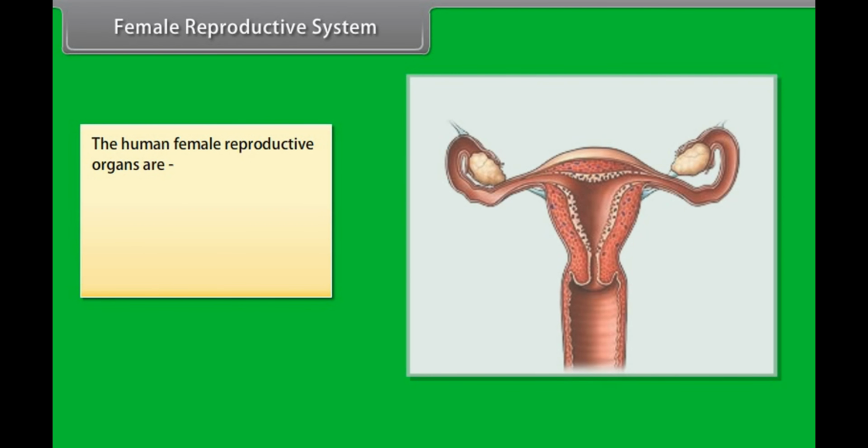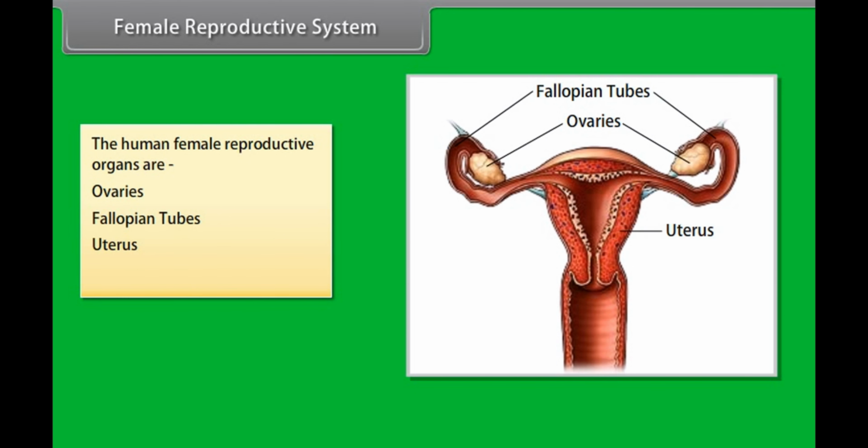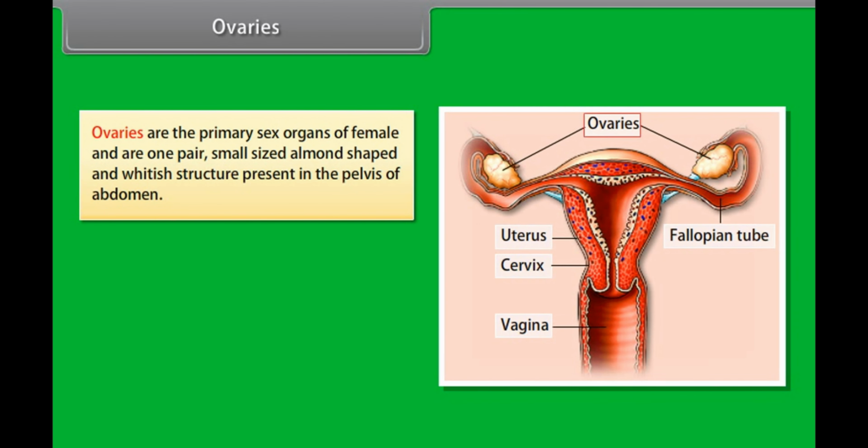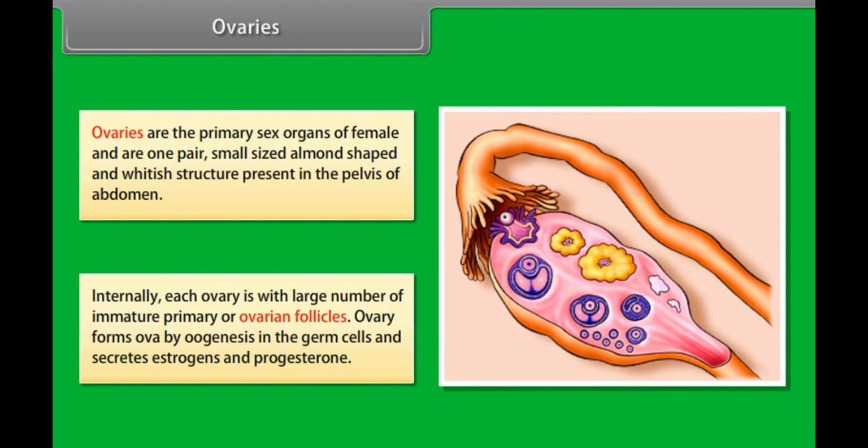The human female reproductive organs are ovaries, fallopian tubes, uterus, vagina. Ovaries. Ovaries are the primary sex organs of female and are one pair, small-sized, almond-shaped and whitish structure present in the pelvis of abdomen. Internally, each ovary is with a large number of immature primary or ovarian follicles. Ovary forms ova by oogenesis in the germ cells and secretes estrogens and progesterone.